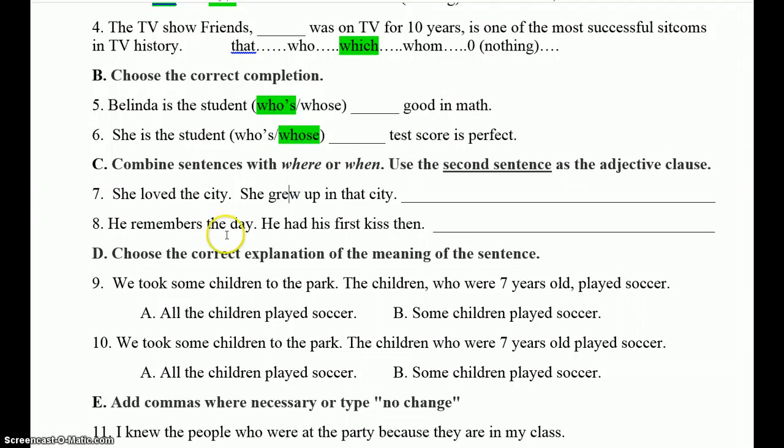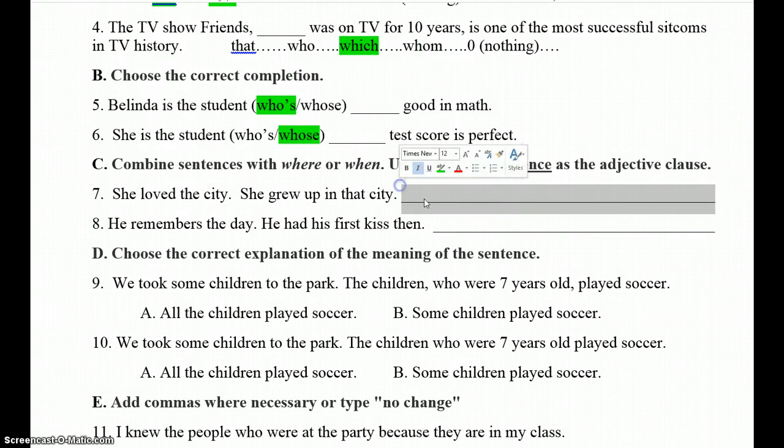All right, going on to C. Combine sentences with where or when. Use the second sentence as the adjective clause. So our first sentence is going to be our main clause, our independent clause, and we'll work this into it at the very end or sometimes in the middle of it. So the answer to the first one, now you do have to type this out on the test. So get rid of a little blank here. Here's how we do it.